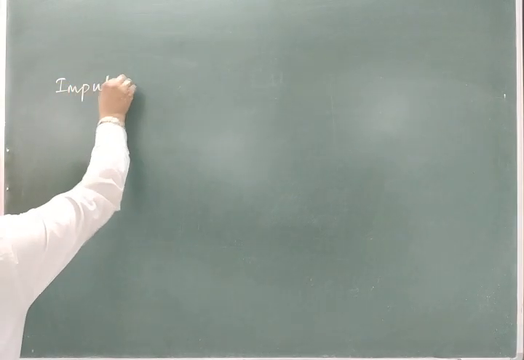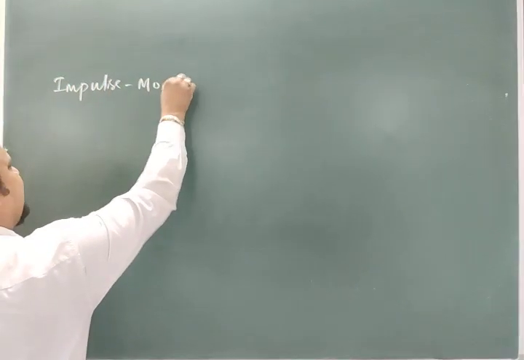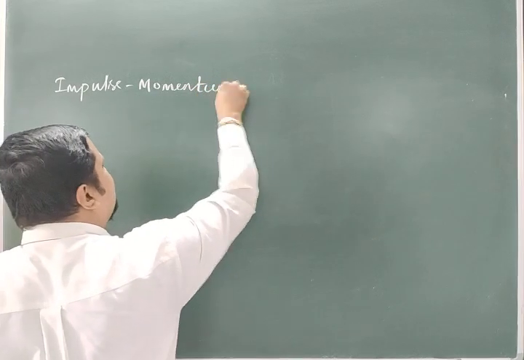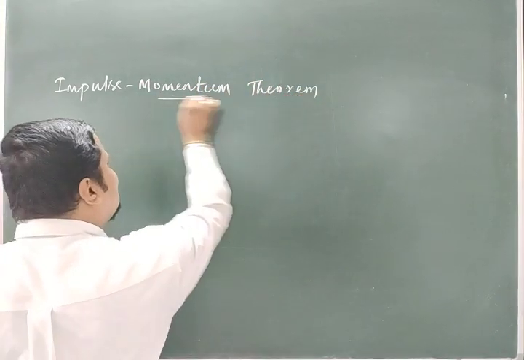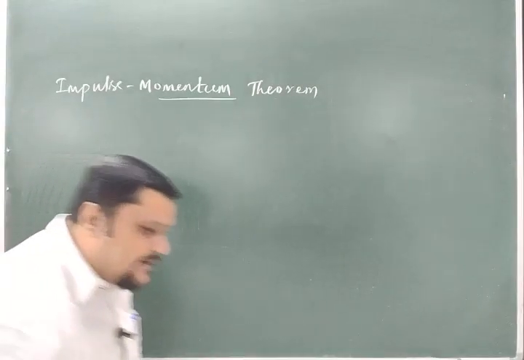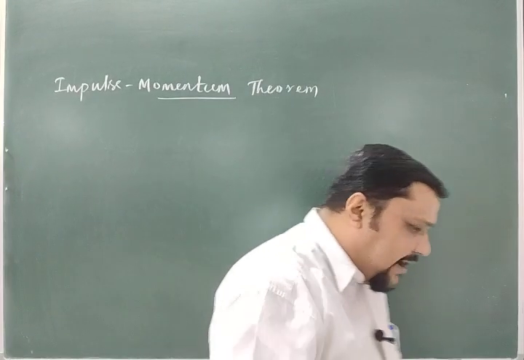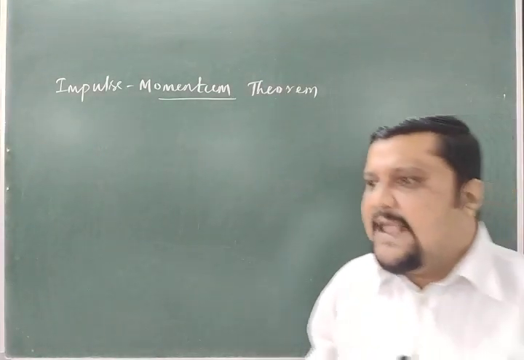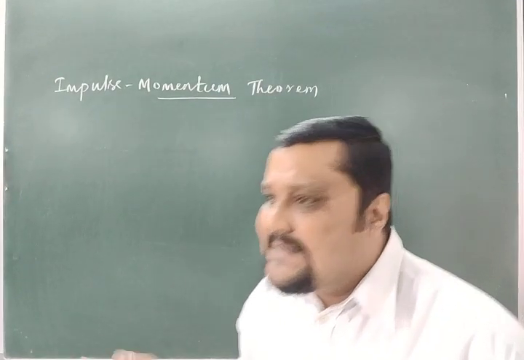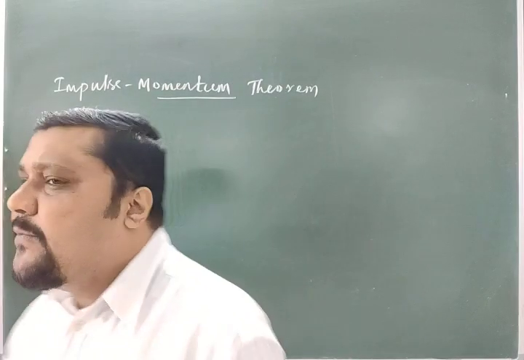So what is this impulse momentum theorem? As I already told in the same example, when the ball hits the wall with some force, because of that force acting for some time interval, it changes the velocity of the ball.